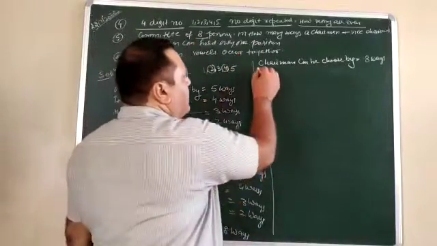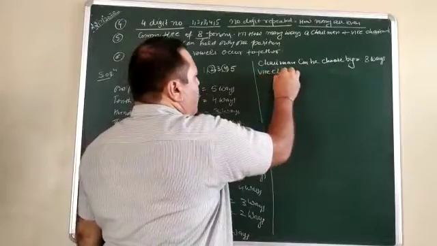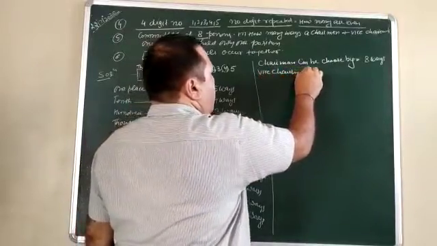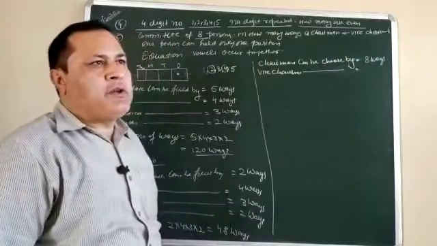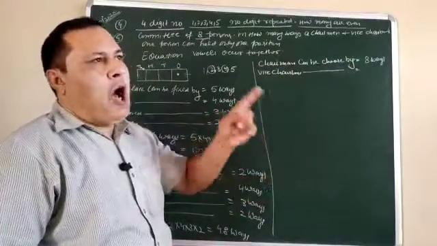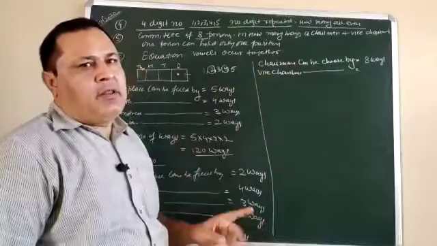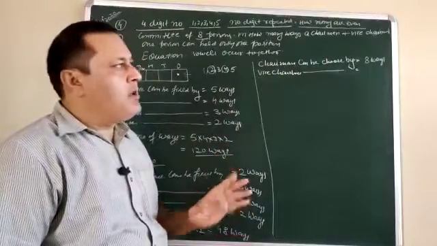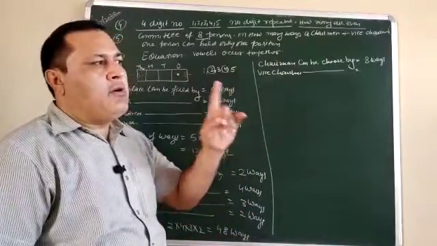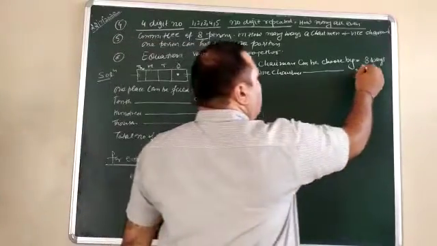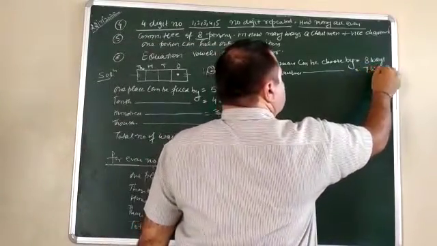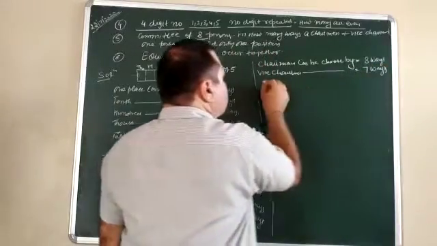After that, the vice chairman can be chosen. When one person occupies the position of chairman out of 8, how many persons are left? There are 7 persons left, and out of those 7 we need only one vice chairman. So the number of ways to select the vice chairman is 7 ways.